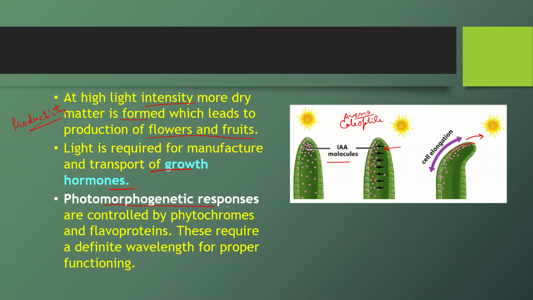Then photomorphogenetic responses. These are the responses in which, slowly and gradually, when the plant is growing and entering the reproductive stage from the vegetative one, it shows certain morphological changes. And all those changes are in response to light. They are controlled by two pigments, phytochromes and flavoproteins. And for their proper functioning, a definite wavelength of light is required.